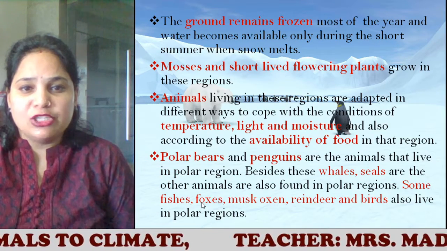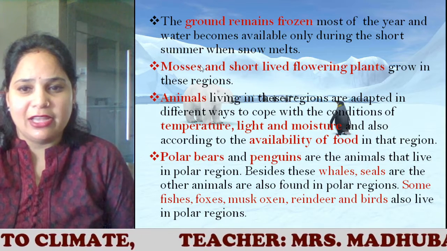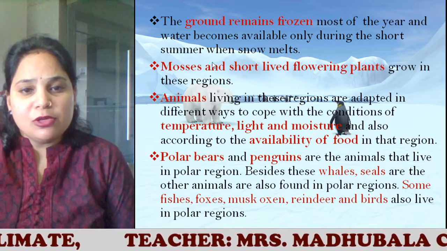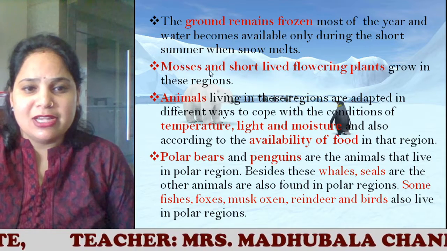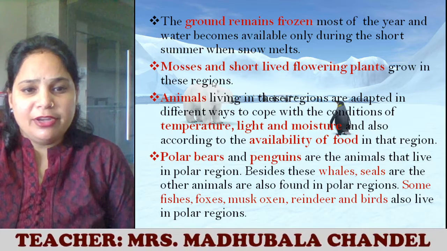So mosses and short-lived flowering plants grow in this region. You can see the green mosses here. This is the type of flora and fauna in the polar region.